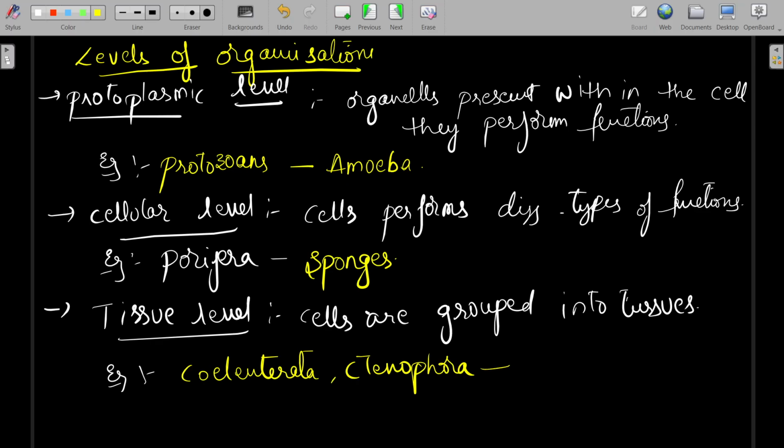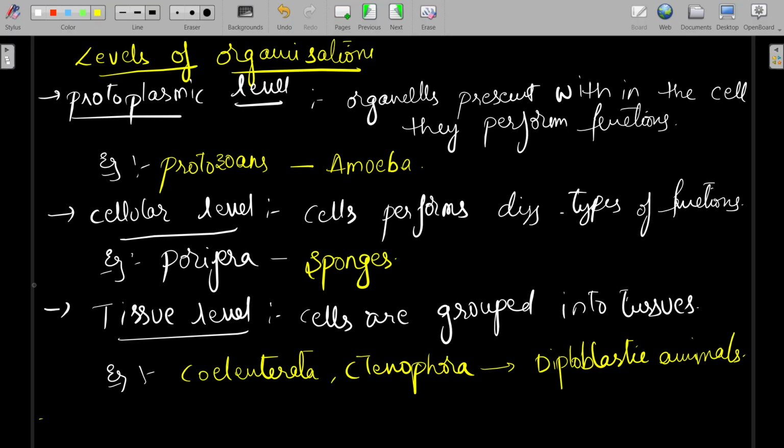These are diploblastic animals, which have two germinal layers. The tissue level of organization seen in diploblastic animals is the first key transition in the animal kingdom.